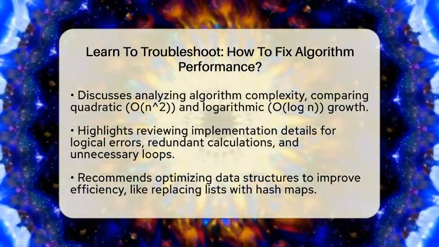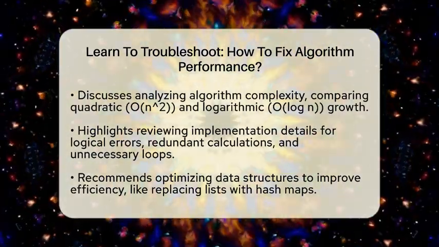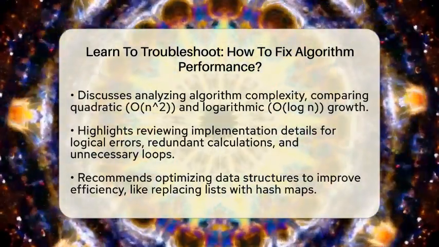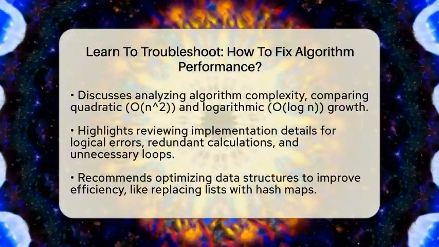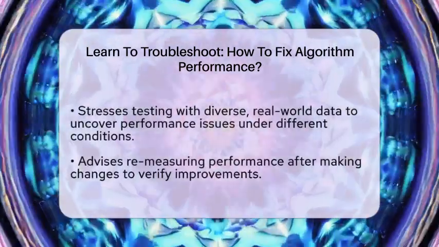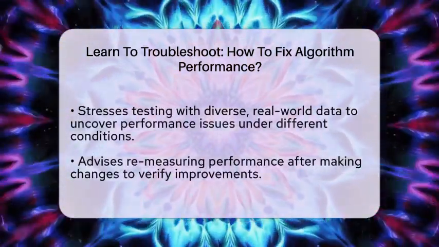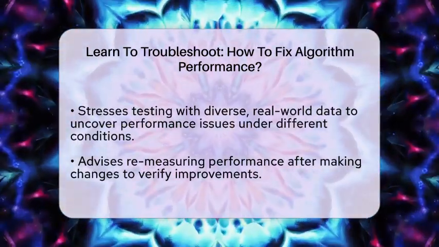Optimizing data structures is also key. Using the right data structures can make your code run faster. For example, replacing a list with a hash map for lookups can save a lot of time. Also, refactor your code to remove redundant steps and make it clearer. Clearer code often runs better because it is easier to spot inefficiencies.